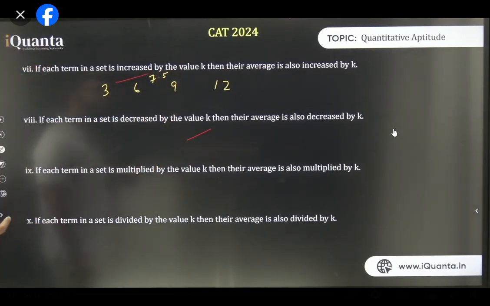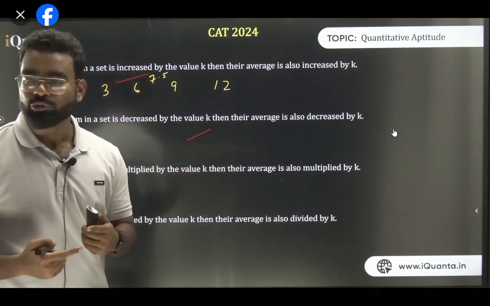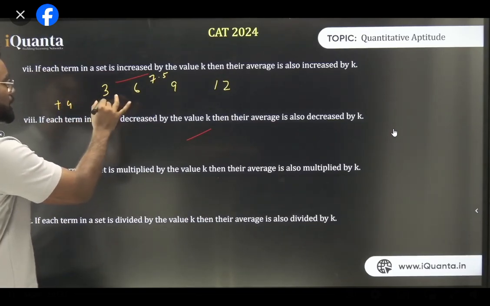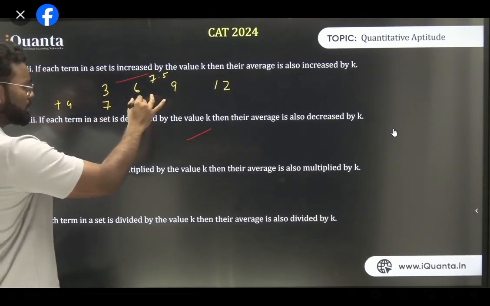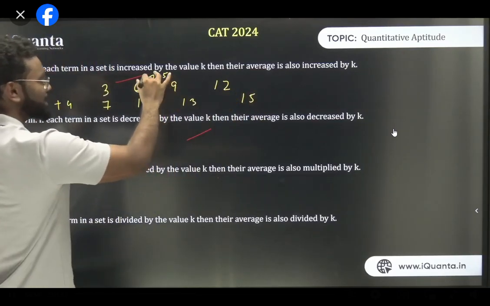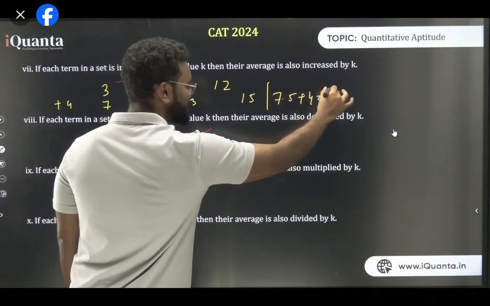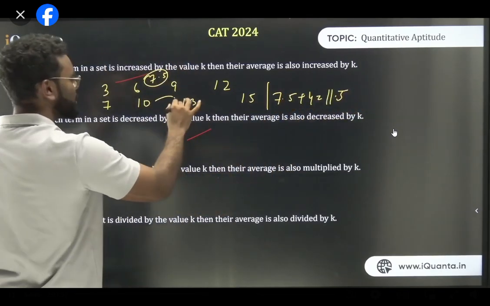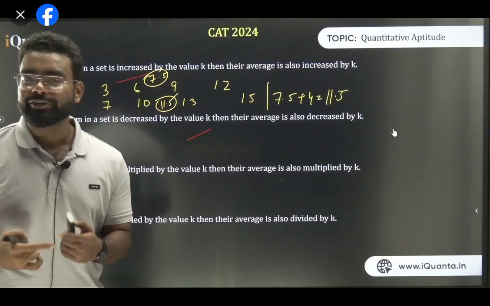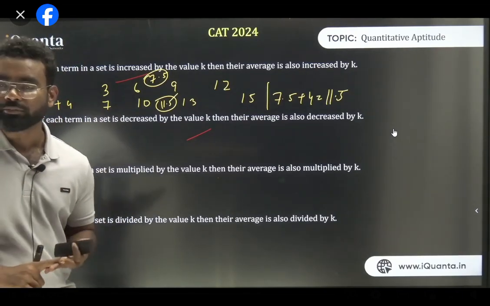Now if I'm increasing all the values by the same number, let's say मैं हर एक वैल्यू को सेम नंबर से इंक्रीज करूंगा. So let's say I'm increasing everything by 4. तो ये कितना हो जाएगा 7, ये कितना हो जाएगा 10, ये कितना हो जाएगा 13 और ये कितना हो जाएगा 15. तो इसका एवरेज क्या था? 7.5 था. तो एवरेज विल ऑल्सो बी इंक्रीज बाई 7.5 प्लस 4 विच इज 11.5. So its average is what? 11.5. Am I clear? If I increase everything by the same number, the average will also increase by the same number. Is it fine? Clear?